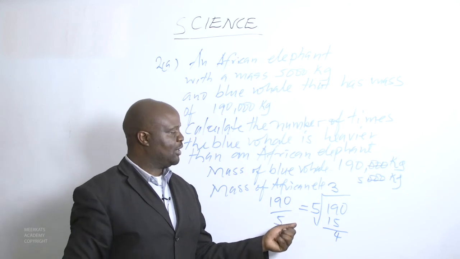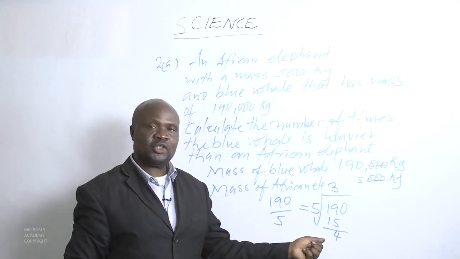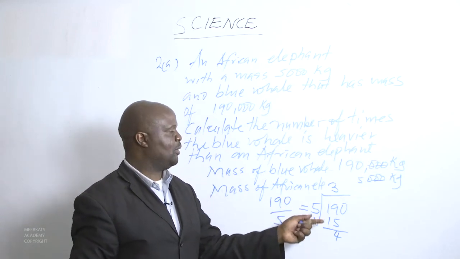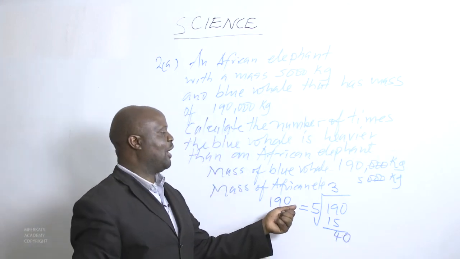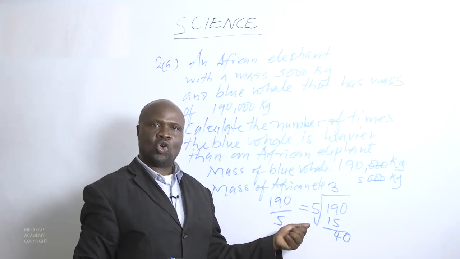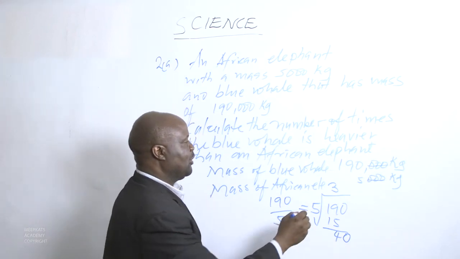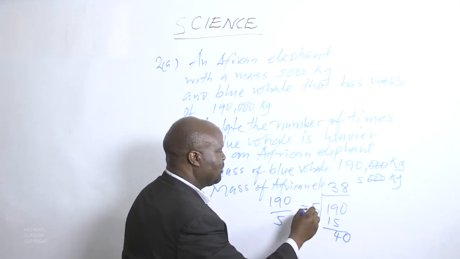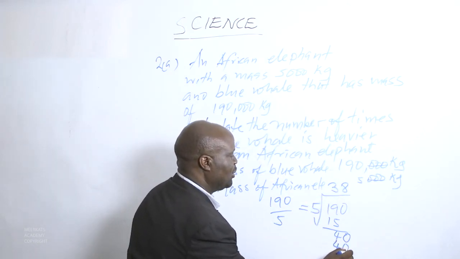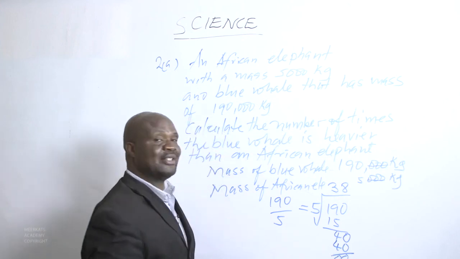How many times can 5 go into 4? It is impossible. Then we bring down our 0. We ask ourselves how many times does 5 go into 40? Then we get it is 8 times. When we say 8 times 5, we get 40. So we know that there is nothing remaining.